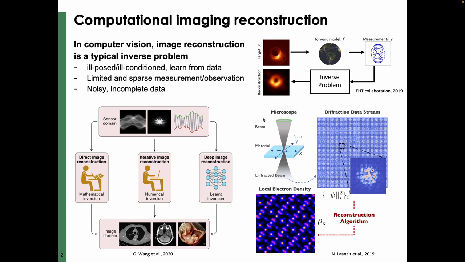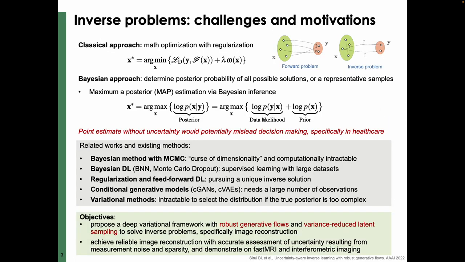Another interesting example is the black hole image, which was big news in 2019. The ring is actually reconstructed by solving an inverse problem with a set of measurements from different places in the world. And inverse problems also play an important role in many scientific user facilities, like electron microscopy and neutron scattering in some national labs.